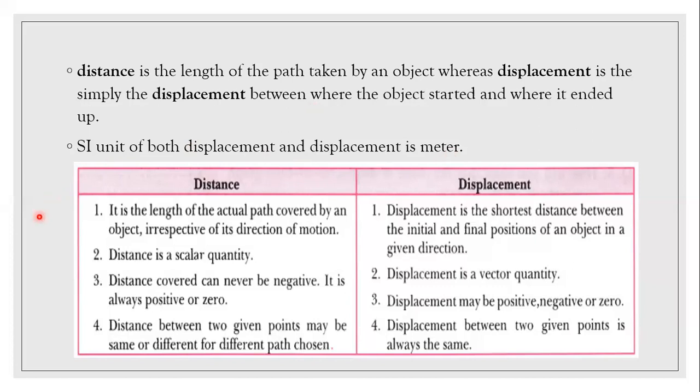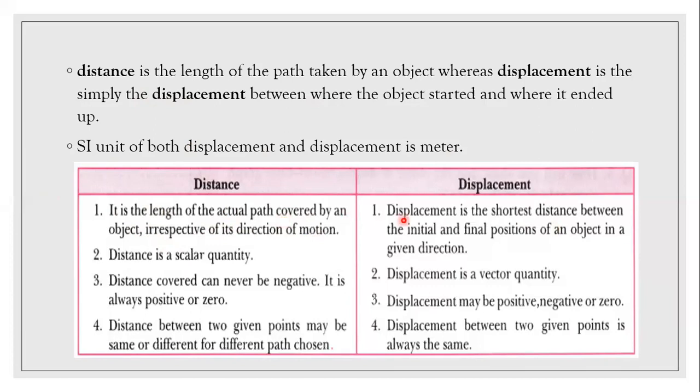What are the differences between distance and displacement? Distance is the length of actual path covered by an object irrespective of its direction of motion.